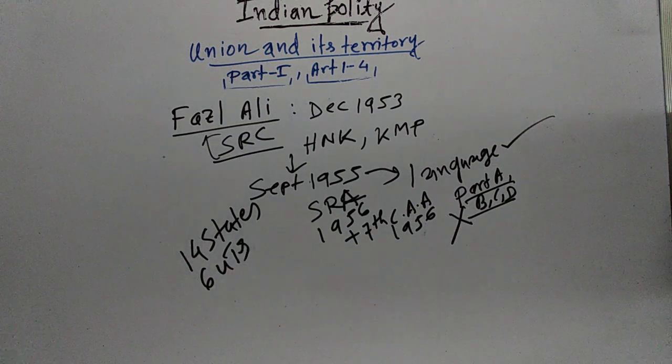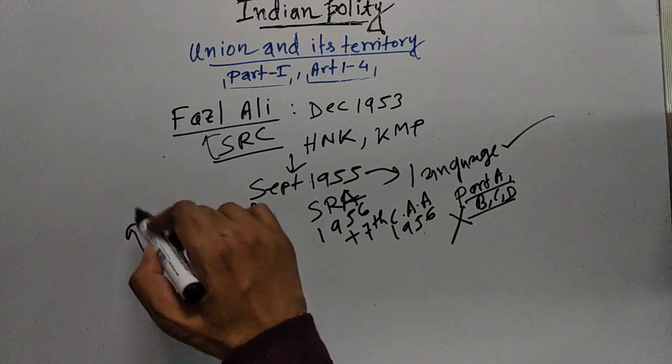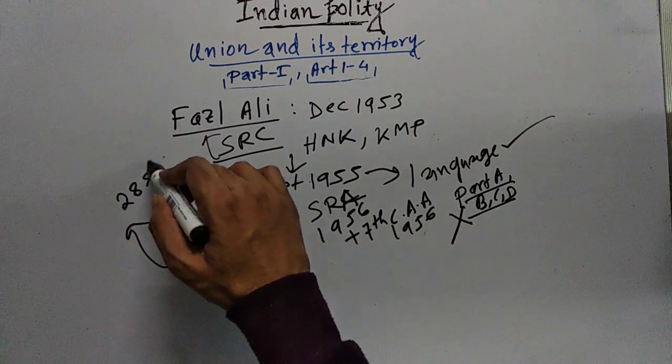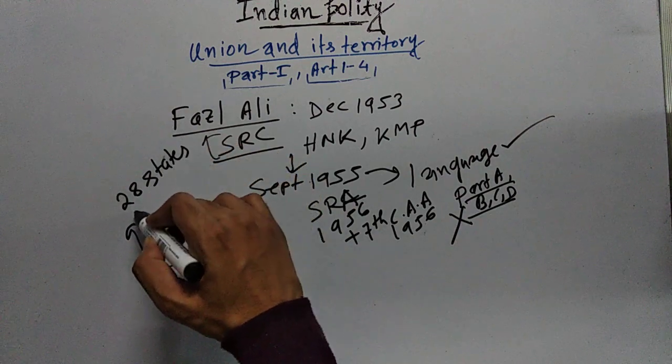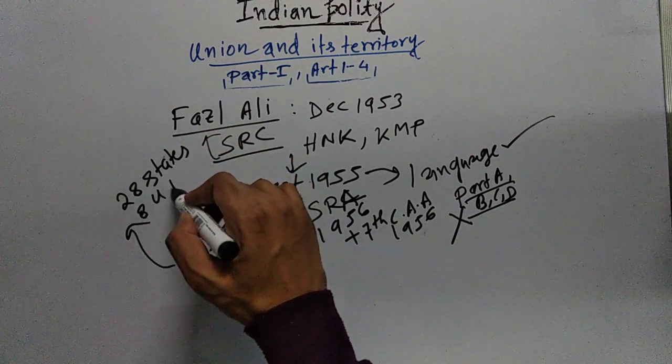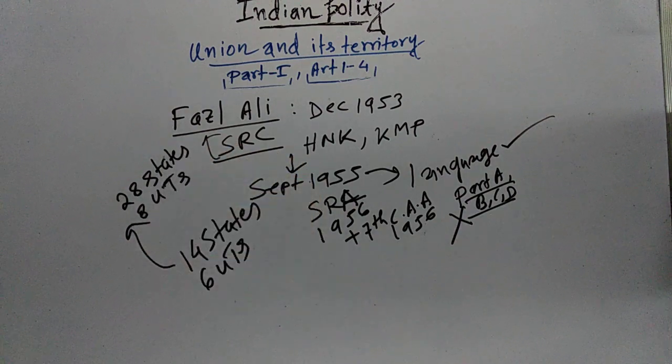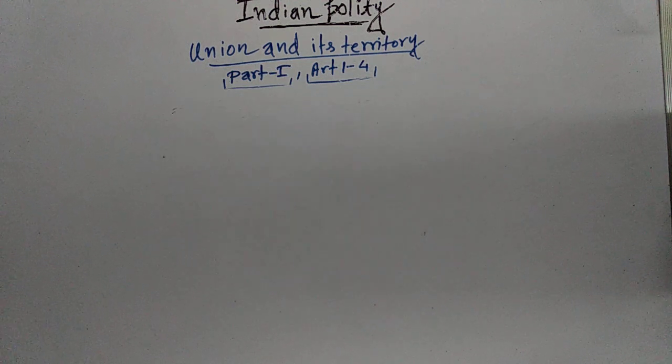But over the period of years, the political map of India has undergone continuous changes due to various reasons, due to protests, popular agitations, due to the political conditions, and currently India has 28 states and 8 union territories. Now we will read some new states and union territories that have been created after 1956. We will not read all but a few.